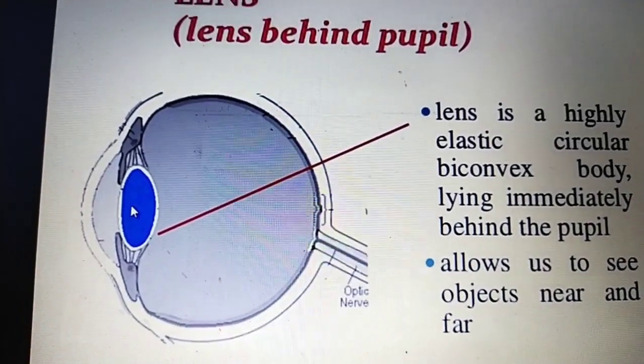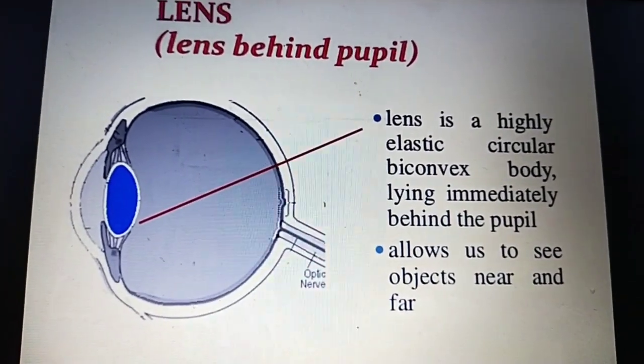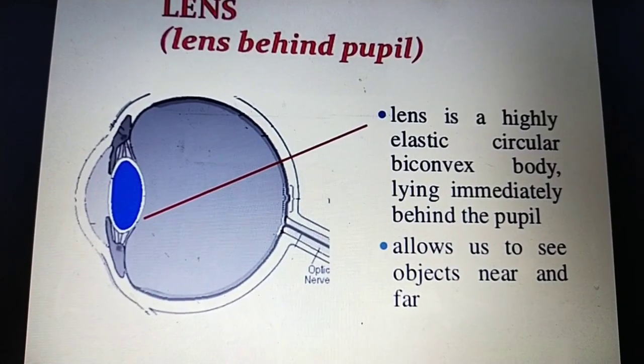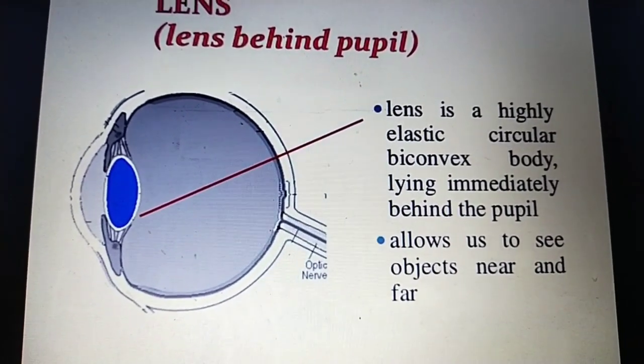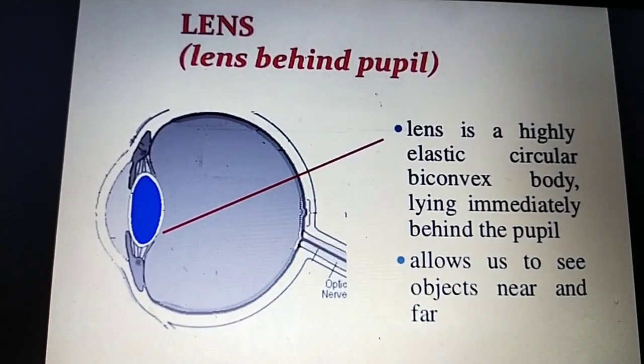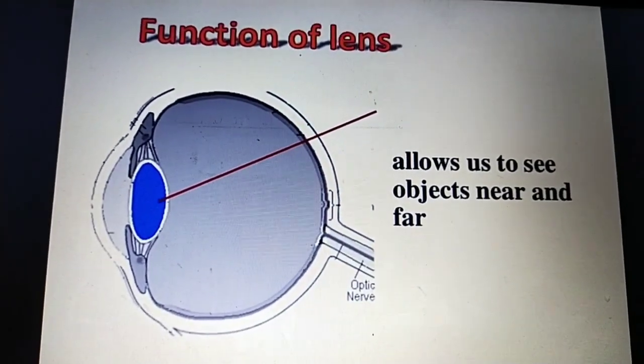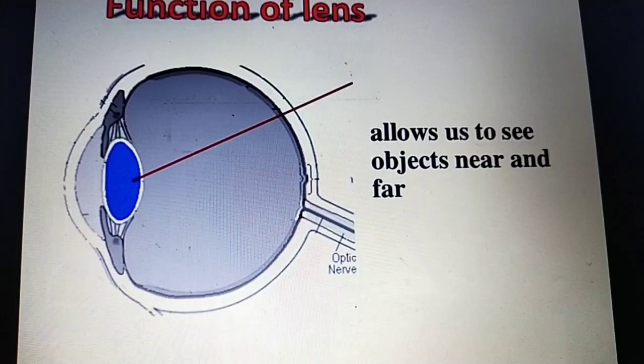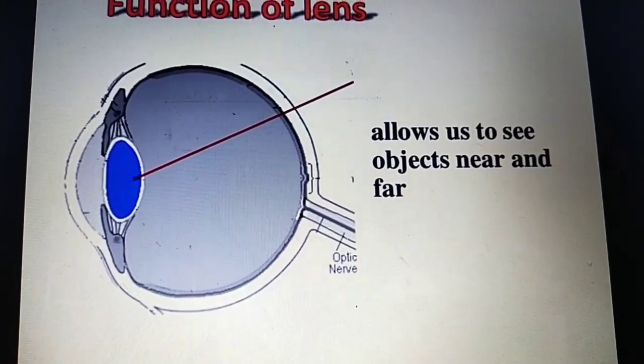The lens is a highly elastic, circular, biconvex body lying immediately behind the pupil. It allows us to see objects near and far. The function of the lens is to allow us to see objects near and far.